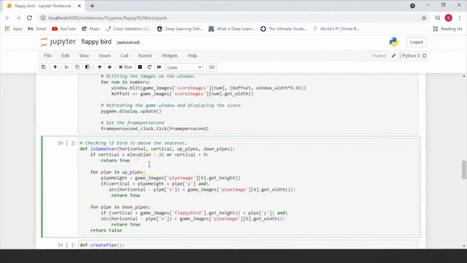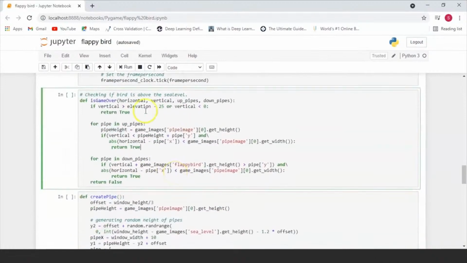Now the next thing that we have to do is check if our bird is above sea level or if it has hit any of the pipes. So this is what you use the isGameOver function for. The isGameOver function has 4 parameters. You're going to be giving the horizontal and the vertical height of the bird and the height and position of the up pipes and the down pipes.